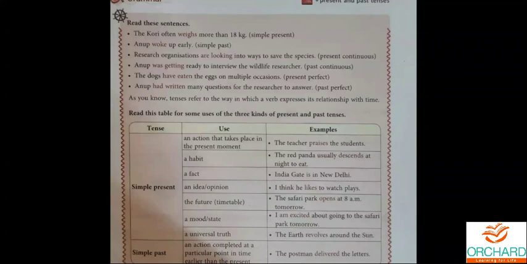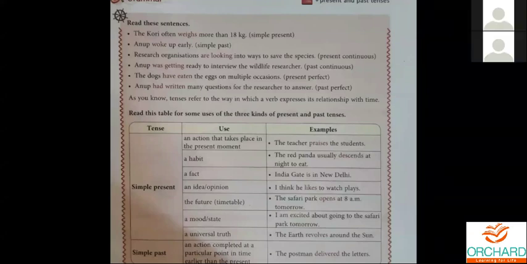So here, had written. In had written, which is the main verb? Which is the main verb in had written, my dear children? Written, not had. Written is the main verb. Had is a helping verb. So because of this helping verb only, we come to know that it is past perfect.